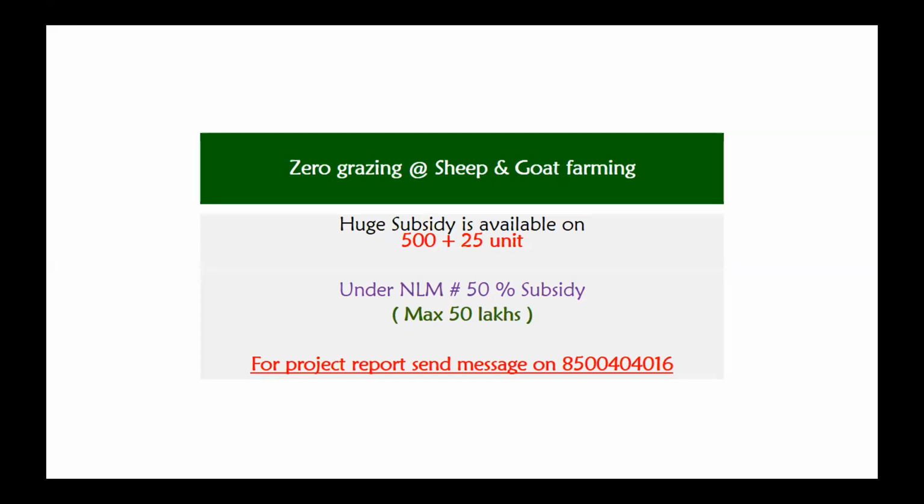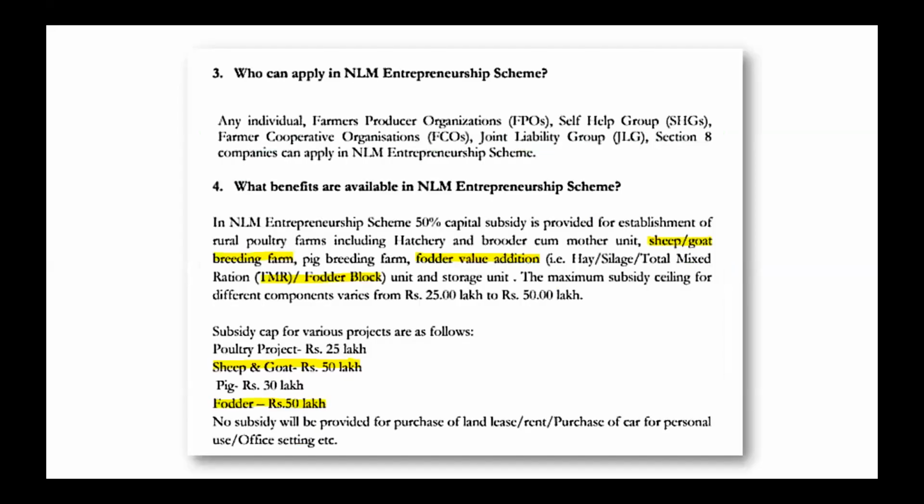Then who can benefit from this National Livestock Mission Entrepreneurship Scheme: any individual, farmer producer organization, self-help group, farmer cooperative organizations, joint liability groups. Then Section 8 companies can also apply for this scheme. And then what are the benefits?